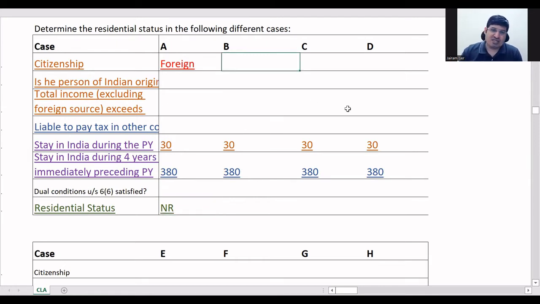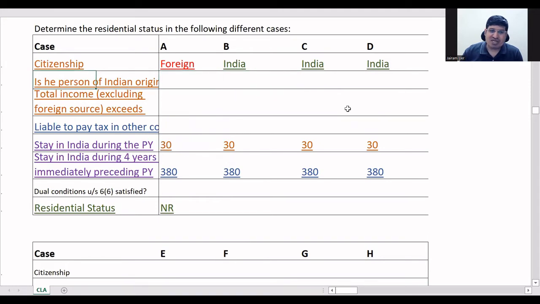Okay. Then second is, so let us see this one. Here he's an Indian citizen, and these two also, I think they are Indian citizens. This point is fine for all three. A has already become a non-resident. So now let's go to B.